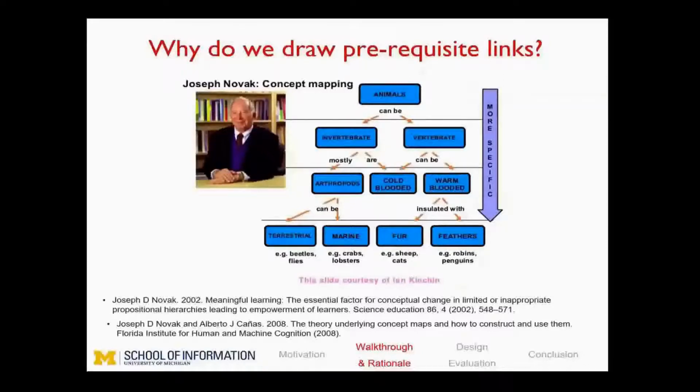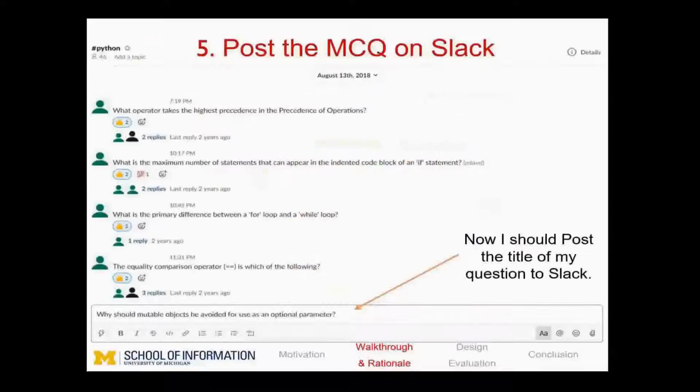After creating the question on QMap, the student should immediately post it on a Slack channel to claim its ownership. This means from now on, the community sees the name of the student on the question wherever they vote and comment on it.